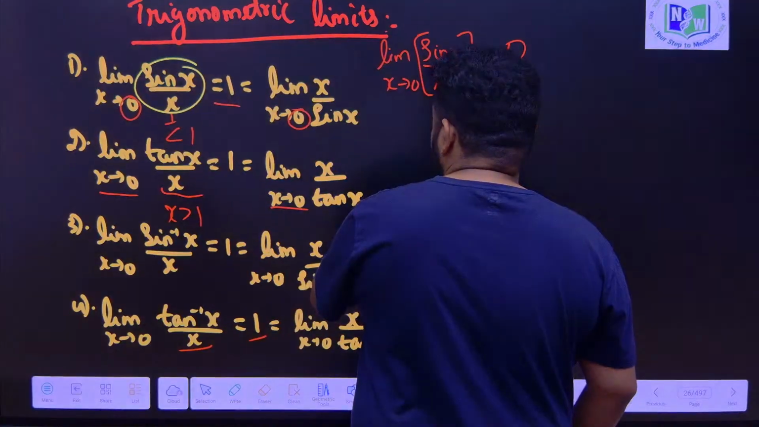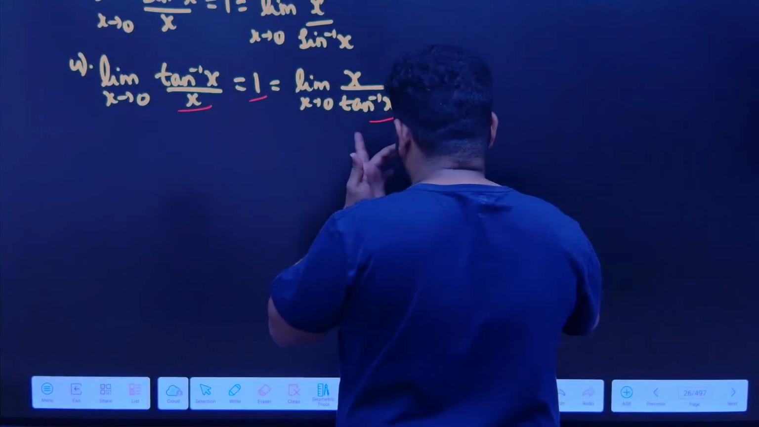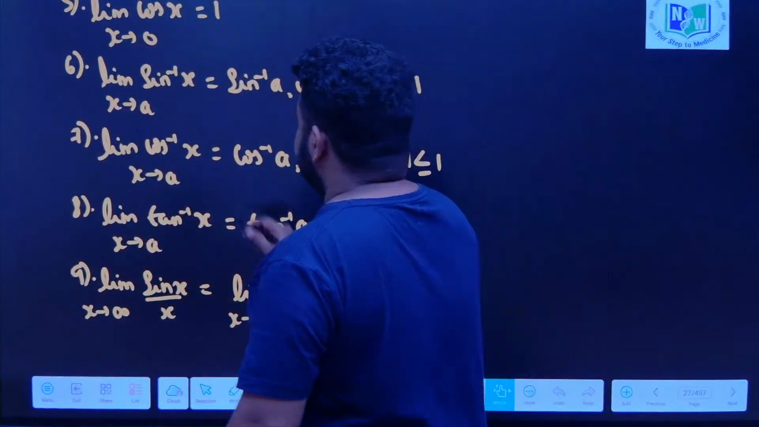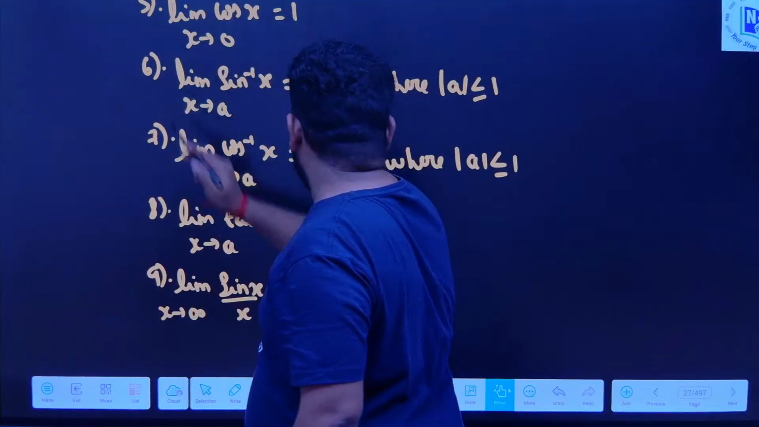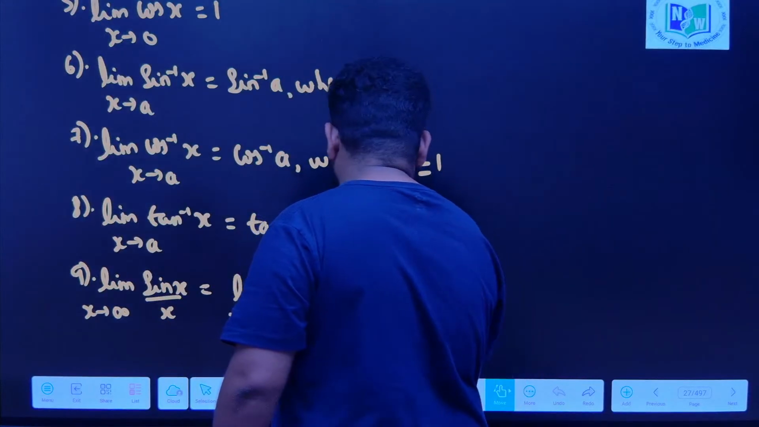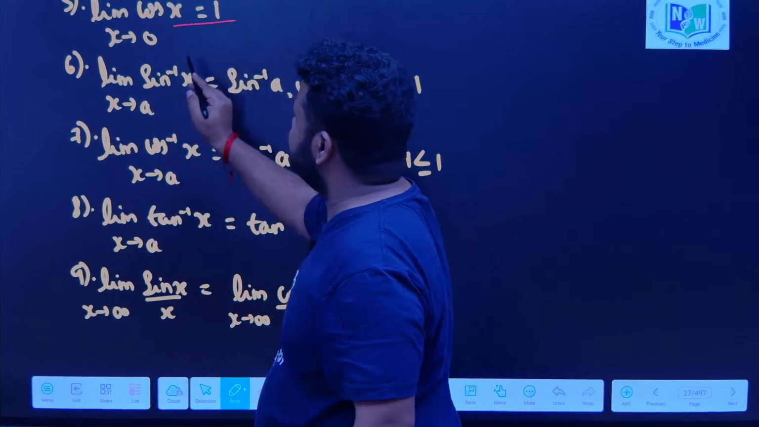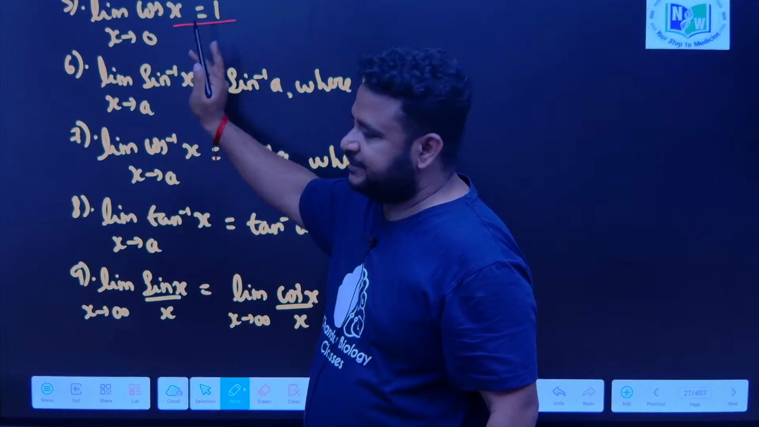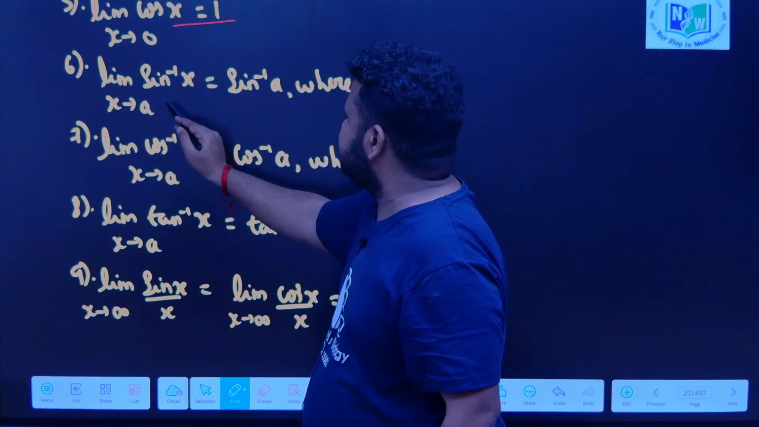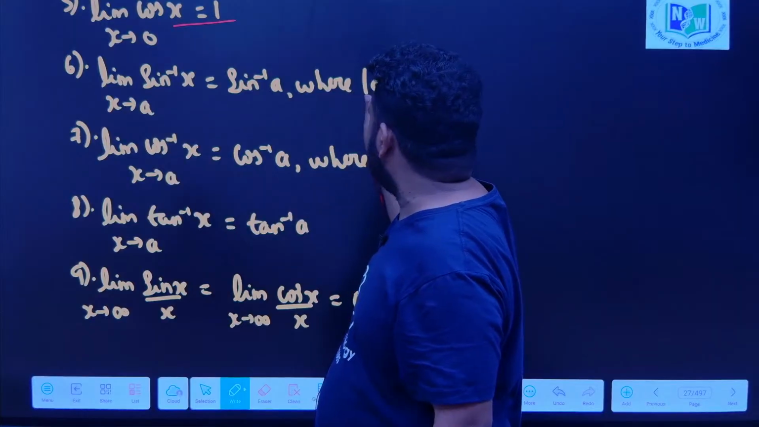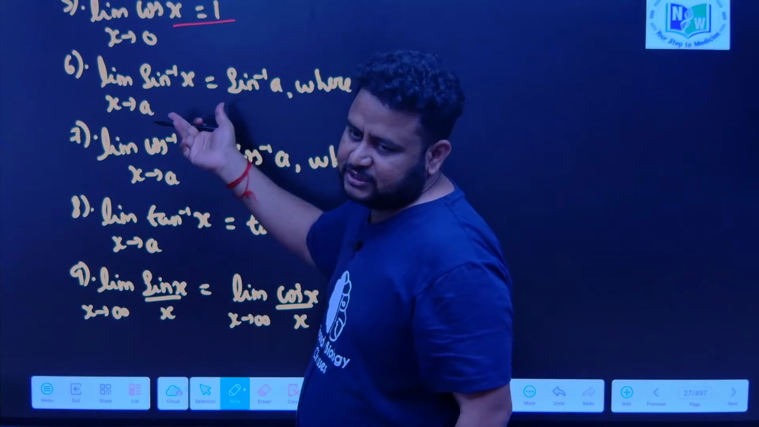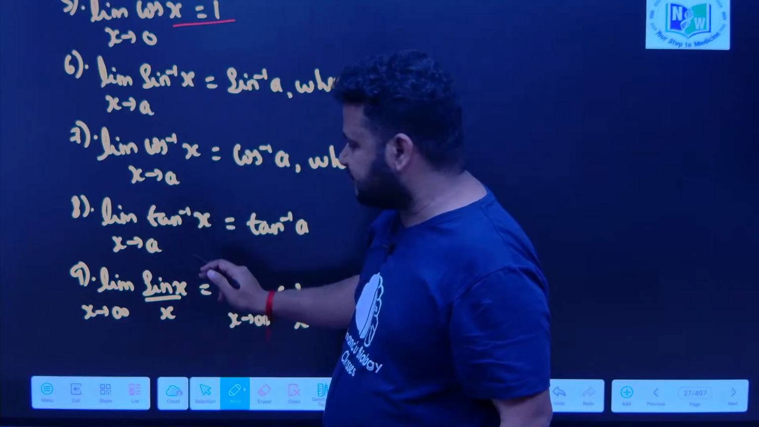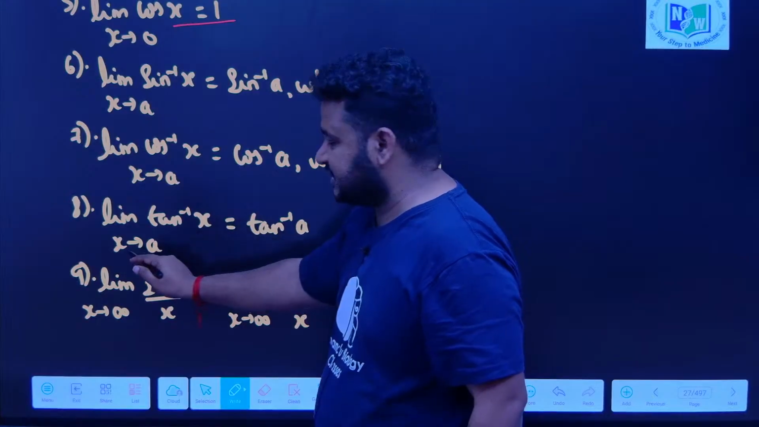Now some more trigonometric limits which you have to remember. Let us go to the next slide. Limit cos x as x tends to 0 is nothing but equal to 1. Why? Because if I put x is equal to 0, cos 0 is equal to 1. Limit sin inverse of x as x tends to a is sin inverse of a, where modulus of a is less than 1. You are directly putting the value. Similarly cos inverse of x is equal to cos inverse of a, tan inverse of x is equal to tan inverse of a as x tends to a.